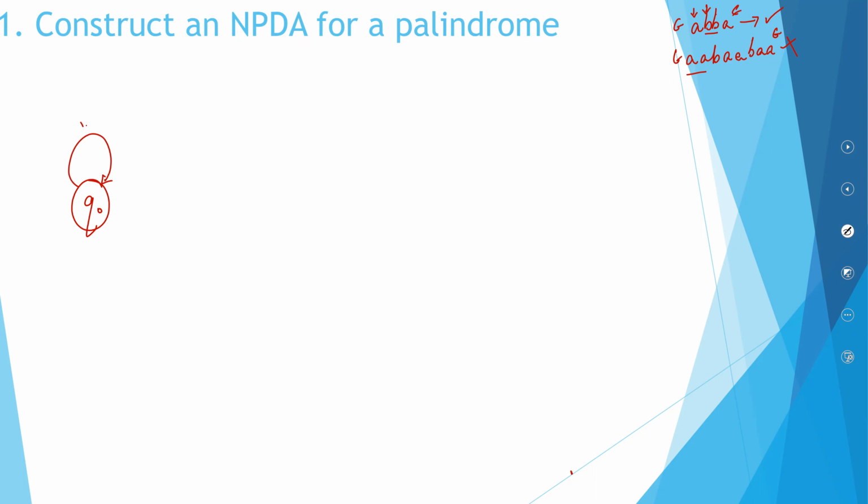So let's see, if you encounter an A and the top of your stack is Z0, you push A into your stack. When you encounter an A, push it into your stack. Now, you can even have a stack like this, B, A, B. This is also a case. In the beginning of the string, you can have a B. In case you're having a B in the beginning, push B into your stack. So if you're getting A in the beginning, push it onto the stack. Even if you're getting B in the beginning, push it onto the stack.